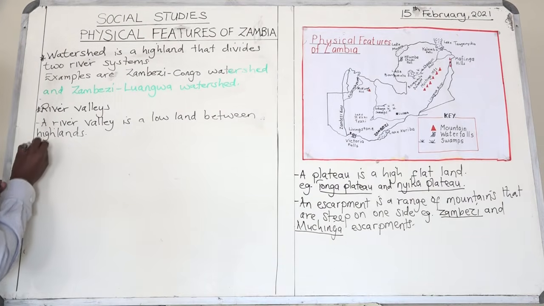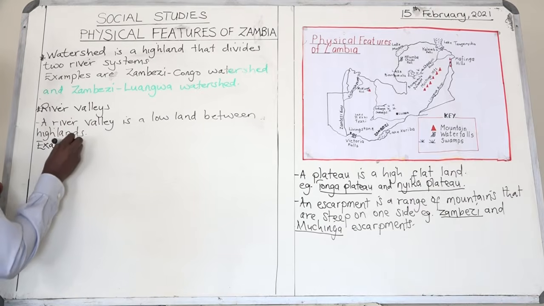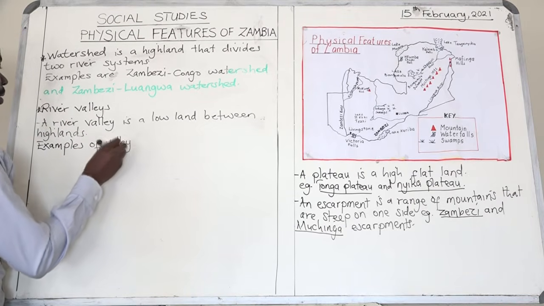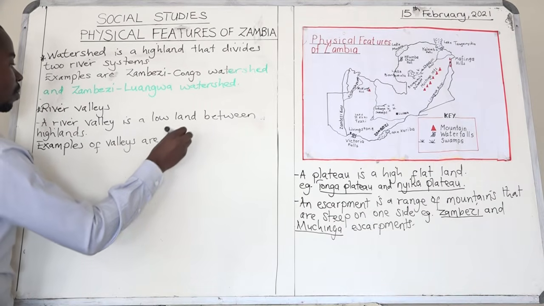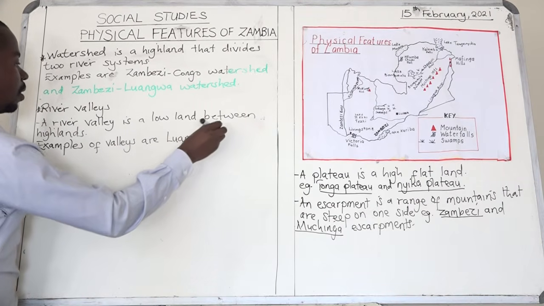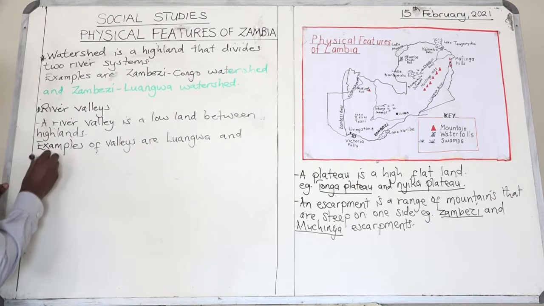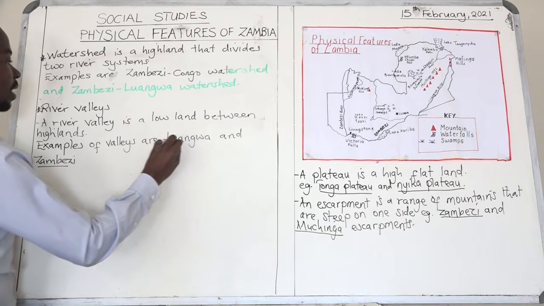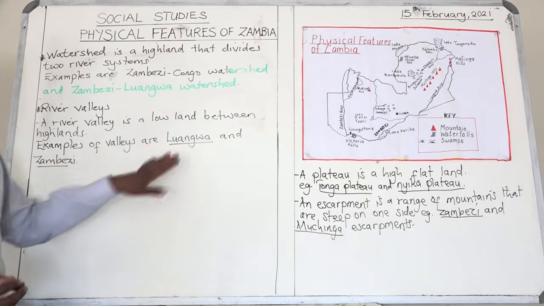Examples of valleys are Luangwa and Zambezi. Okay, so these are the hottest places.